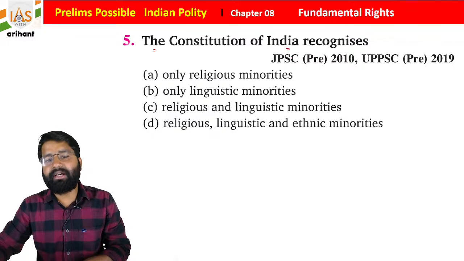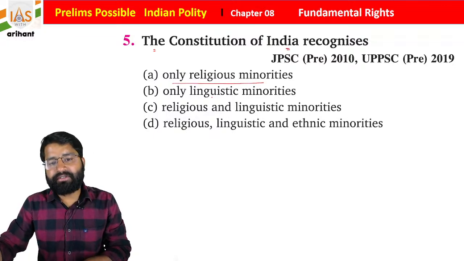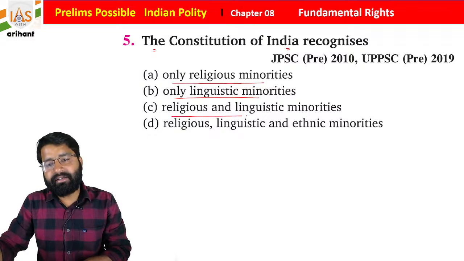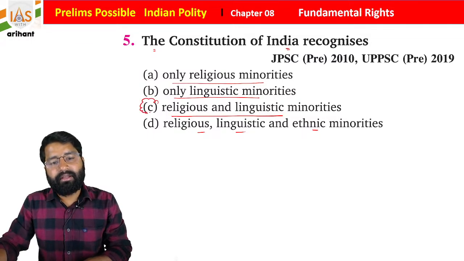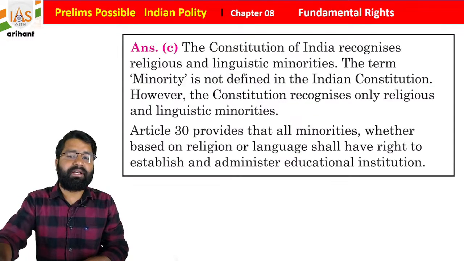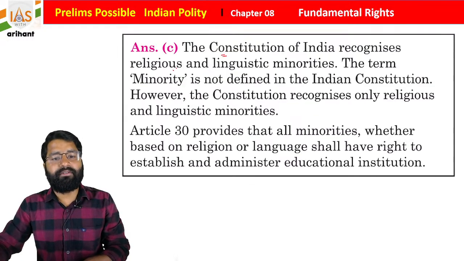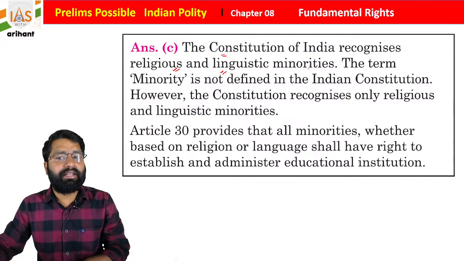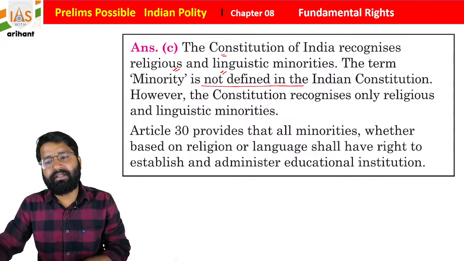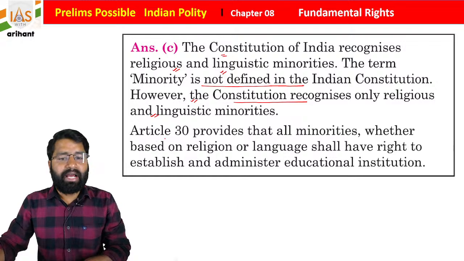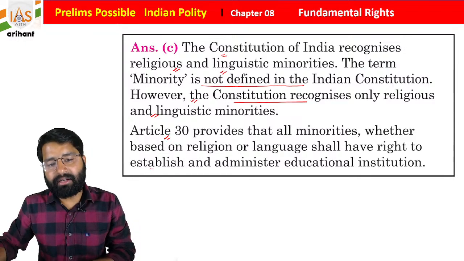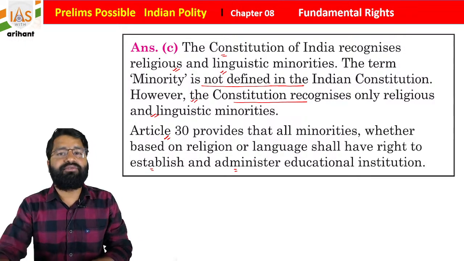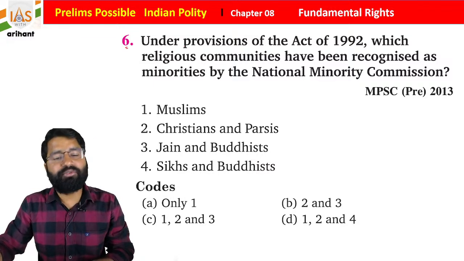Now see the next question. The Constitution of India recognizes what? Only religious minorities, only linguistic minorities, religious and linguistic minorities, or religious, linguistic and ethnic minorities. So we already discussed that Article 30 mentions religious and linguistic minorities, students. So the Constitution of India recognizes linguistic and religious minorities. The term minority is not defined in the Indian Constitution. However, the Constitution recognizes only religious and linguistic minorities. Article 30 provides that all minorities, whether based on religion or language, shall have the right to establish and administer educational institutions, students.